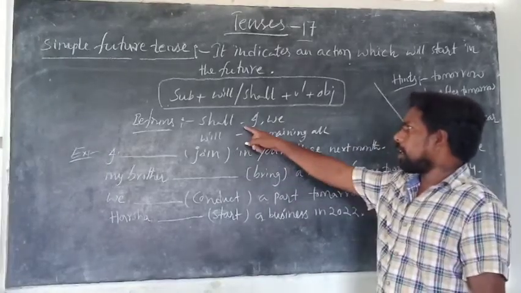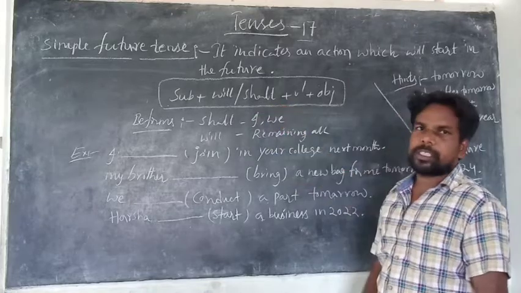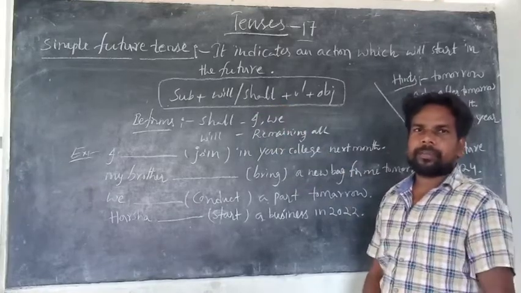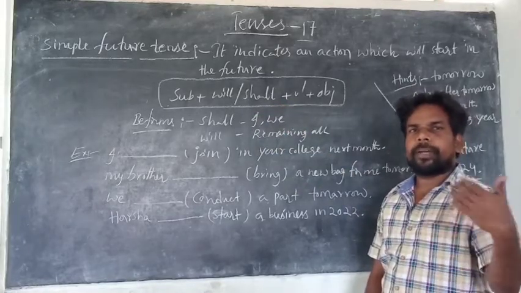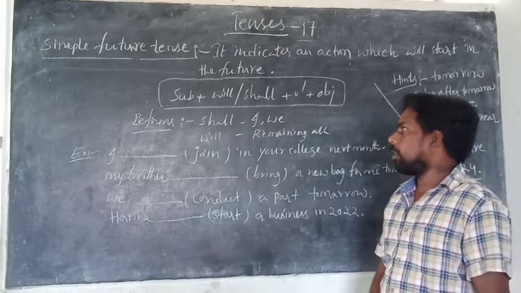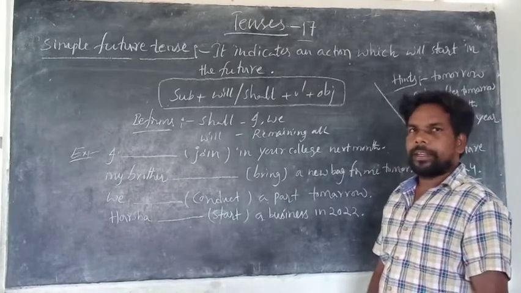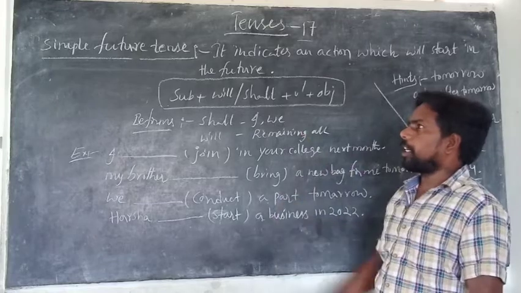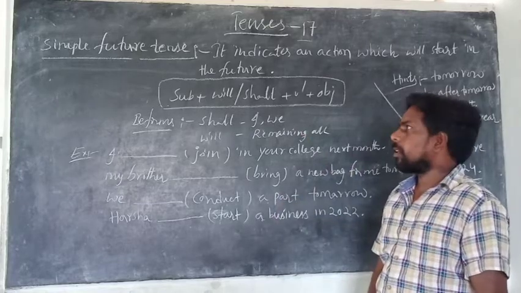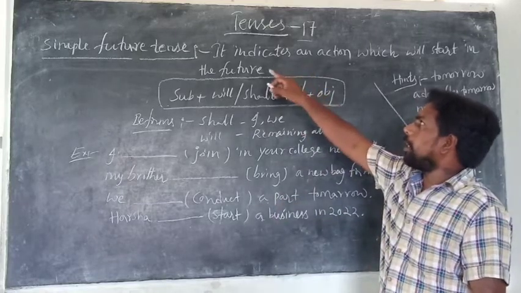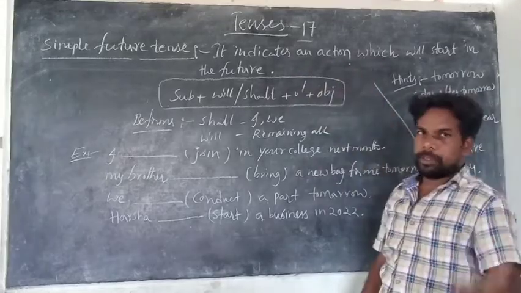Shall, will. Shall can be used for the first person singular, for I and we. Will is used for the remaining nouns. Is it clear? This is about the structure and the uses of the helping verbs. And coming to the definition again, it indicates an action which will start in the future.